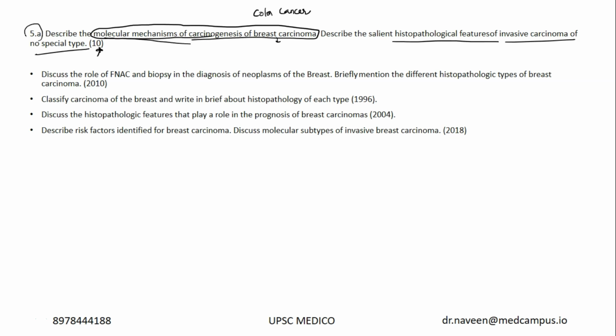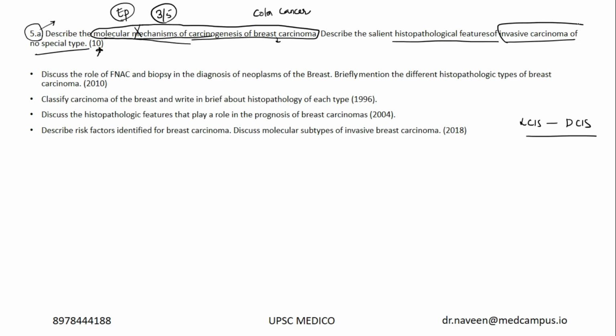The problem here is question number 5. It's a must-answer question, and this question is a bit tricky. Why? Because we all know the etiopathogenesis of breast carcinoma, and the histopathology of breast carcinoma. You know lobular carcinoma in situ and ductal carcinoma in situ. But the problem is the question is a bit tricky. Instead of just asking the etiopathogenesis, they are asking you molecular mechanisms. If you do not understand the significance, even if you give the etiopathogenesis, most likely you will get 3 out of 5.